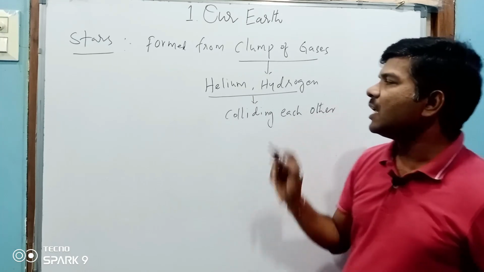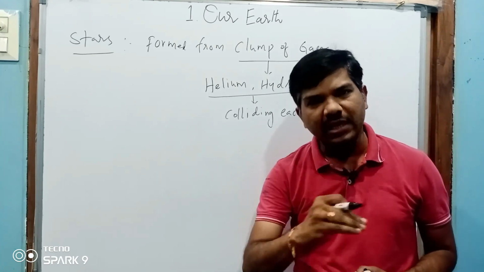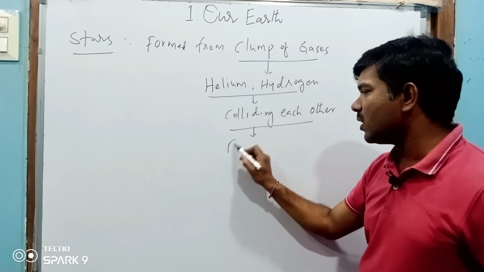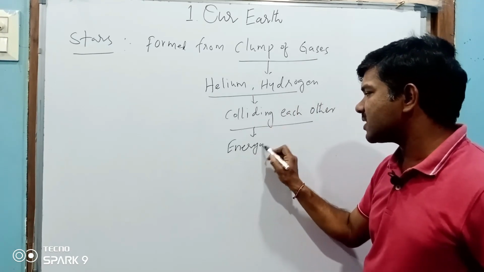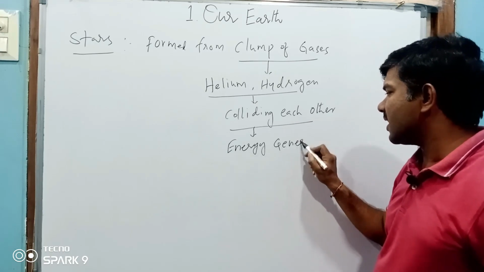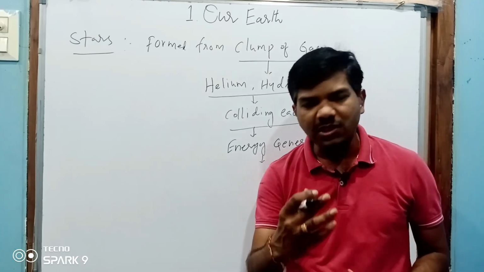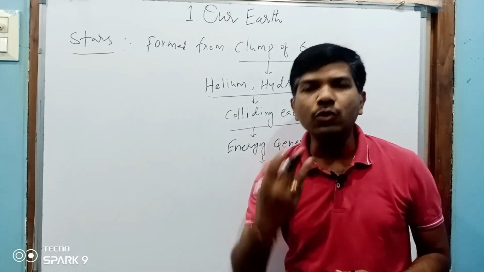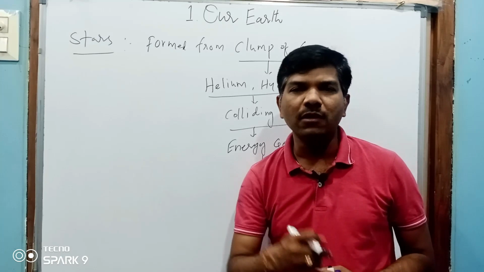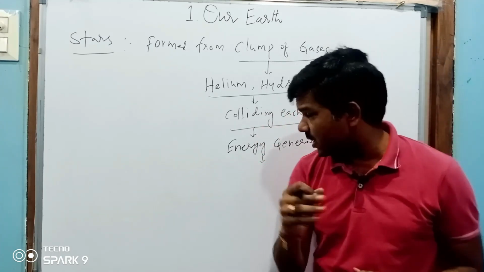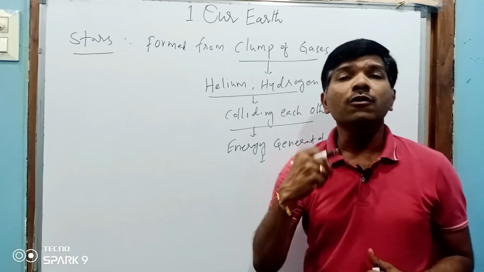When this helium and hydrogen collide, what happens? Energy is generated. When the energy was generated, a fusion was created. I hope you know that fusion. So whenever they collided, energy was generated due to fusion.